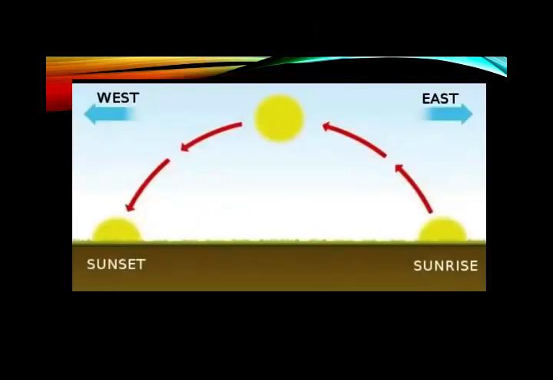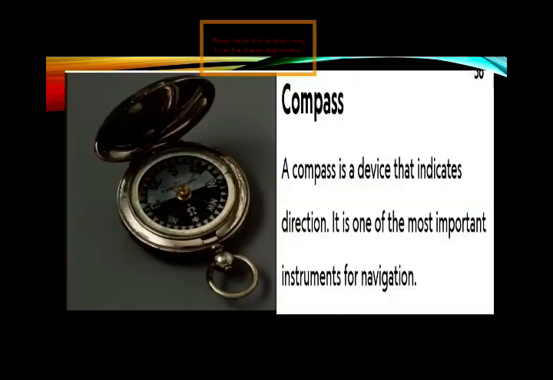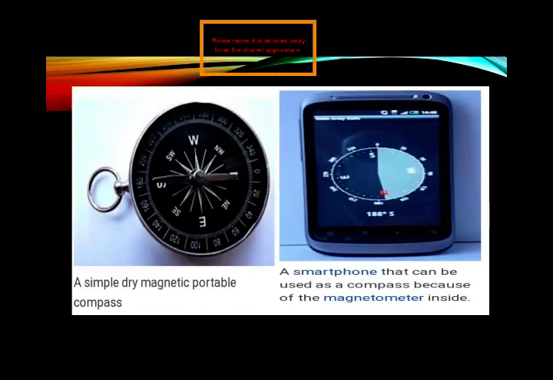This is how travelers in the desert used to find their way at night in the old times. By finding out where north is, they could easily find out the other three directions.